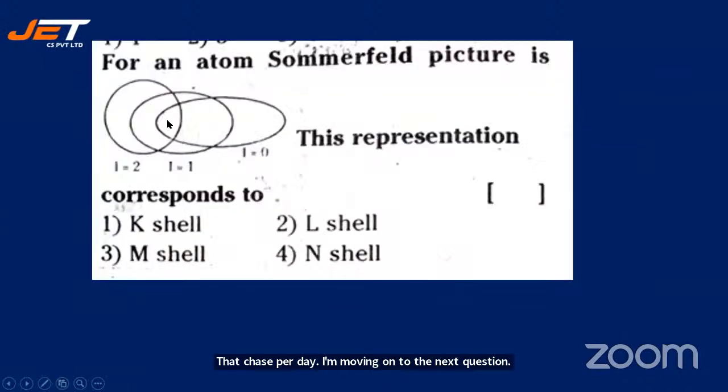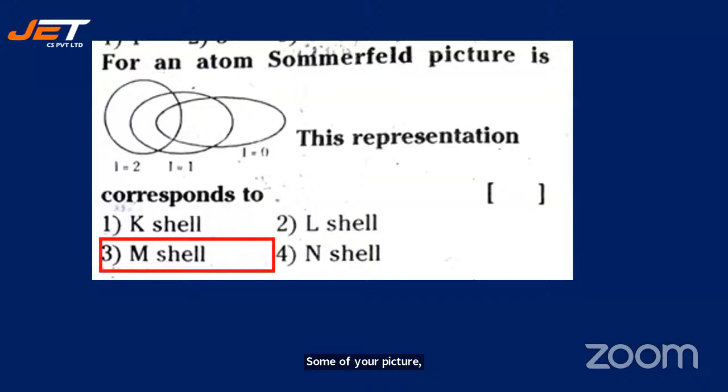Here, last question. The last question for an atom Sommerfeld picture is this. Picture is given as this. This representation corresponds to which shell? K, L, M, N. Sommerfeld picture ఏ షెల్ కి కరెస్పాండ్ చేస్తుంది ఈ రిప్రజెంటేషన్? ఓకే, లెట్స్ చెక్ ది ఆన్సర్. M shell.